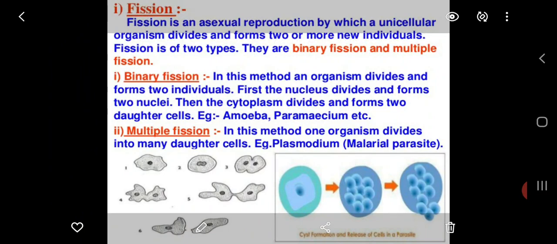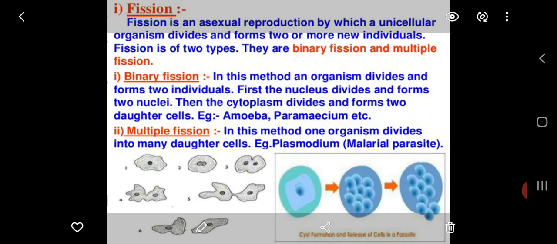Binary fission. In this method, an organism divides and forms two individuals. The nucleus first divides and forms two nuclei. Then the cytoplasm divides and forms two daughter cells. This binary fission occurs in amoeba and paramecium.